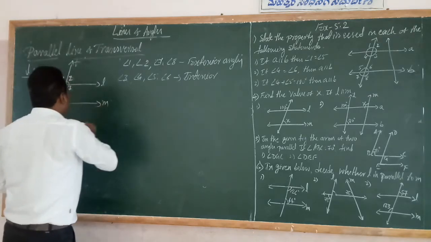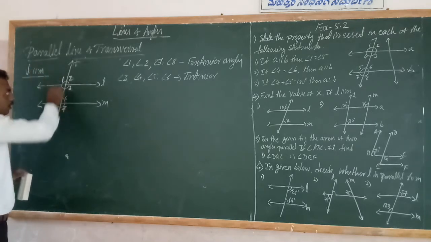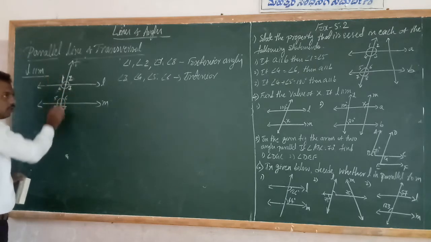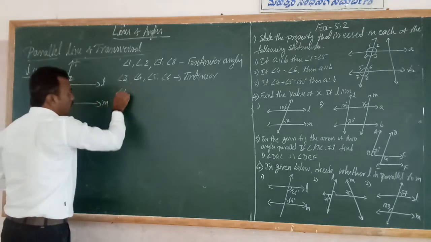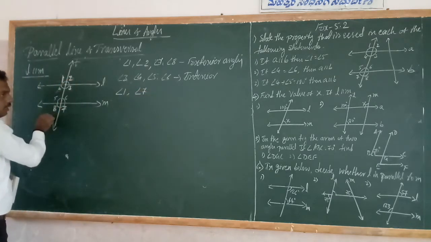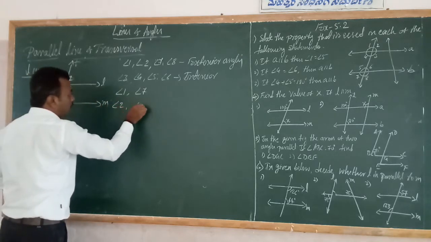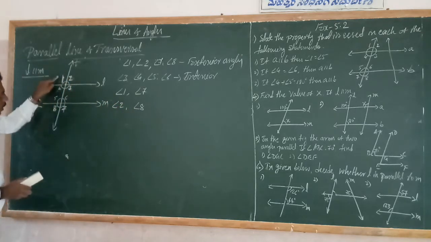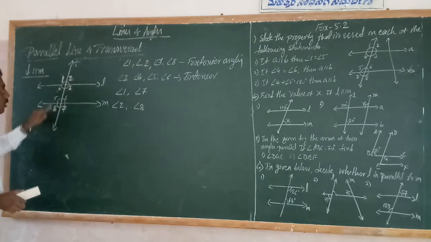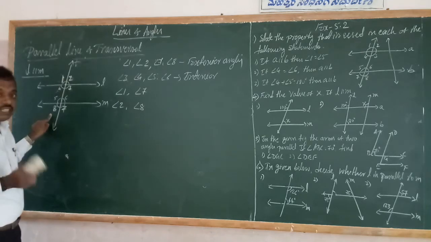Next one, students, see these exterior angles, I will do the alternate. So angle 1 and angle 7 alternate, so opposite sides of the transversal. Yes, angle 1 and angle 7 and angle 2 and angle 8 are the exterior angles. So these are alternate exterior angles. But these exterior angles are in the opposite sides of the transversal.